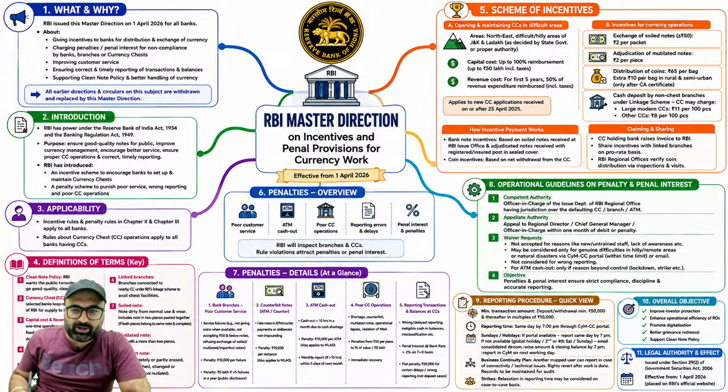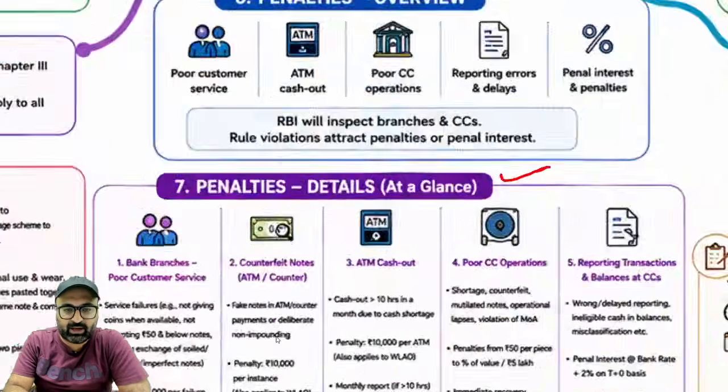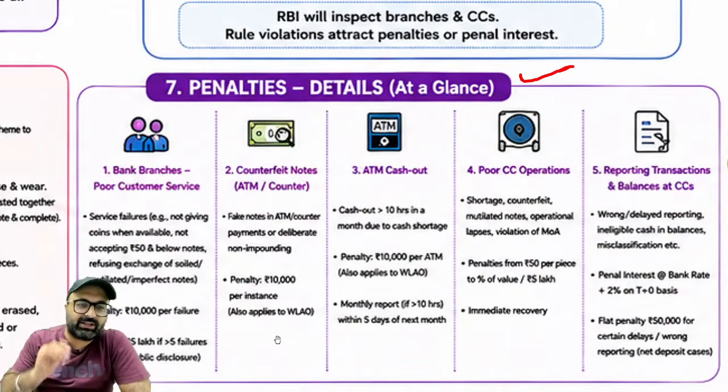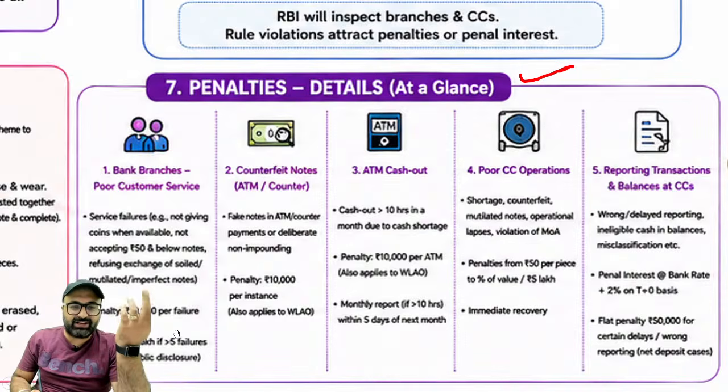The most important thing here is the penalty. I have given all the details of the penalty in a very concise way. Bank branches with poor customer service, that is service failure, for example not giving coins when available, not accepting 50 rupees and below notes, refusing exchange of soiled, mutilated or imperfect notes: penalty will be 10,000 rupees per failure, and 5 lakh rupees if the failure is greater than 5 in 1 year.